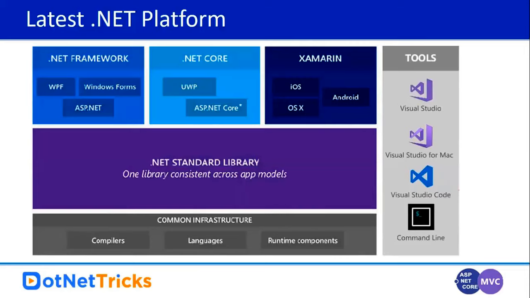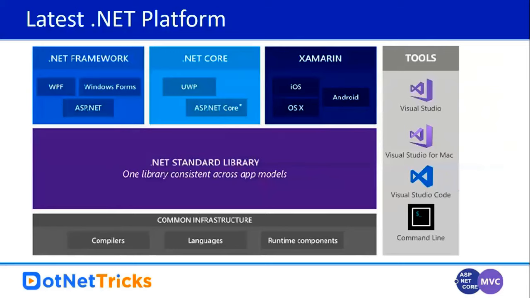If you want to share code across all these three implementations of .NET, Microsoft has introduced the .NET Standard Library. By using the .NET Standard Library, you can create a project, and that code can be shared across the .NET implementations.